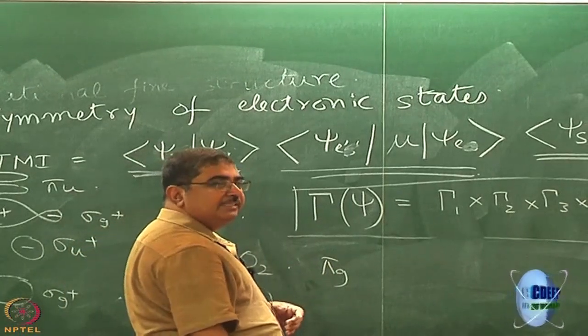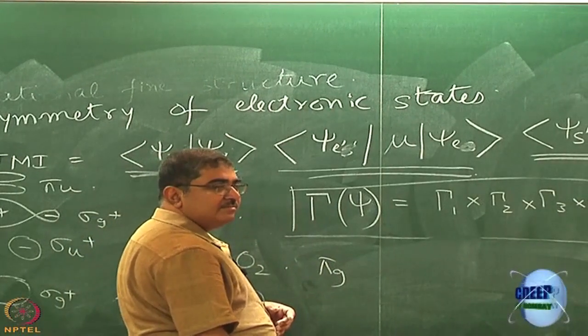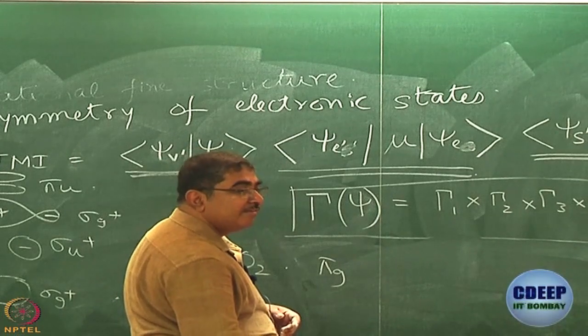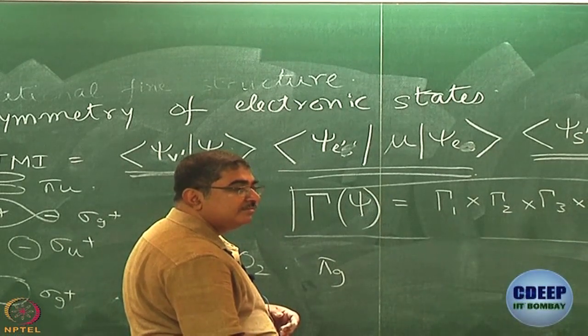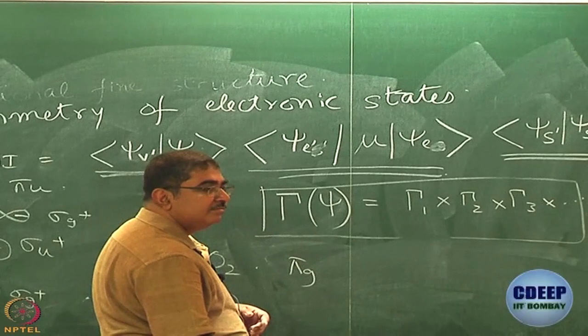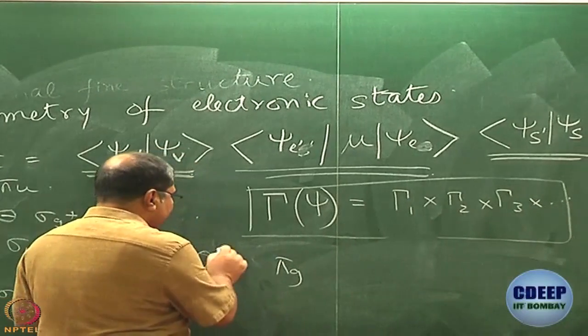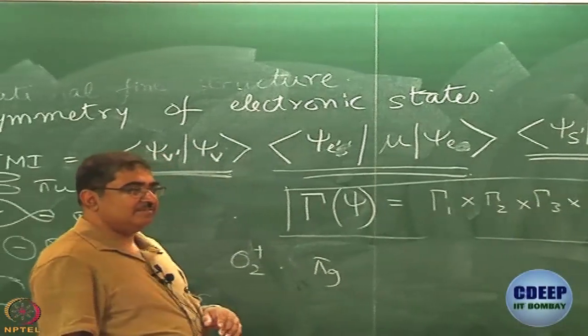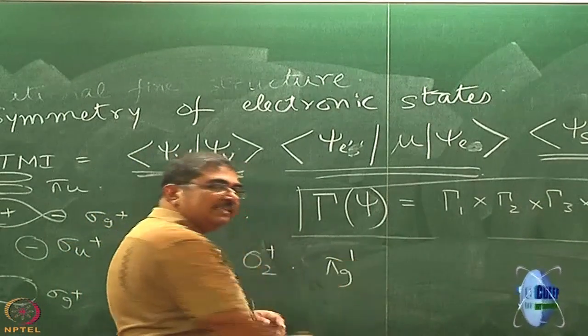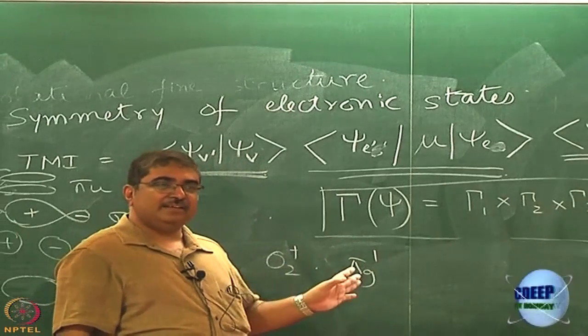How many electrons in pi g? Yes? How many electrons are there? 2, right. So, I will write O2 plus, then it will become pi g 1, right.